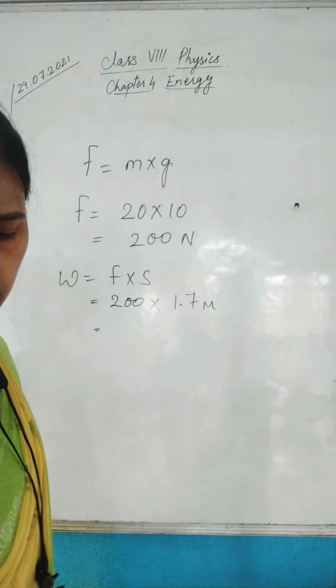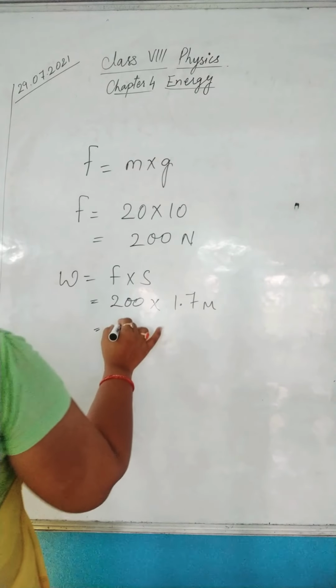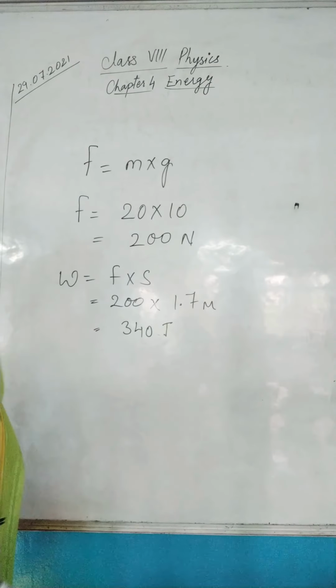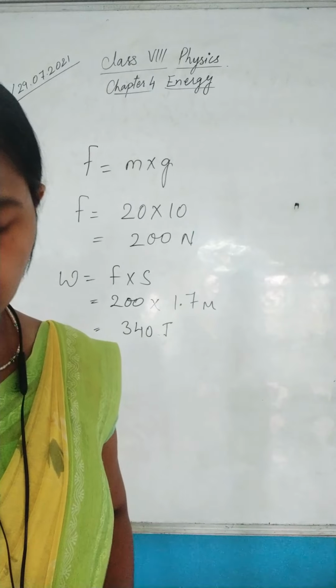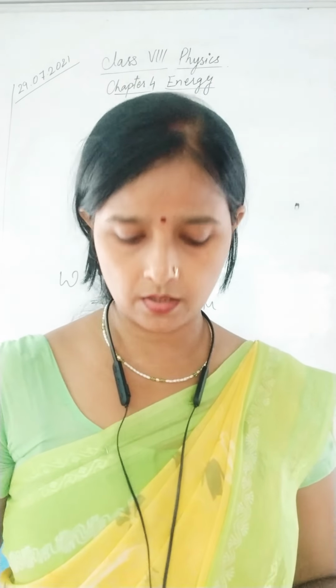While calculating we will get the answer as 340 joules. I hope it is clear to you all. The rest of the questions you can try by yourself so that you have the practice, and if you face any difficulty you can definitely ask. Thank you.